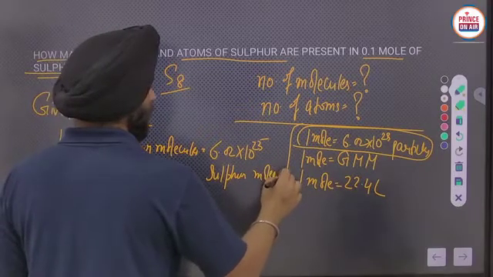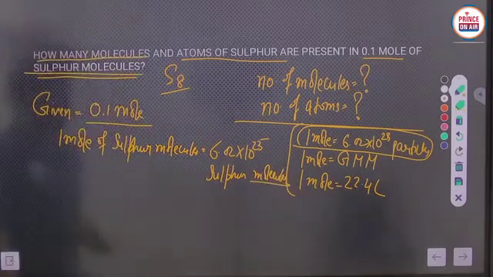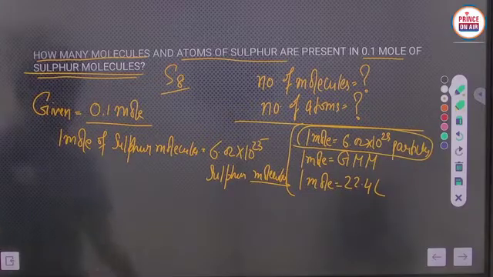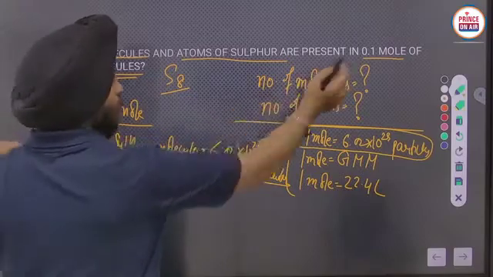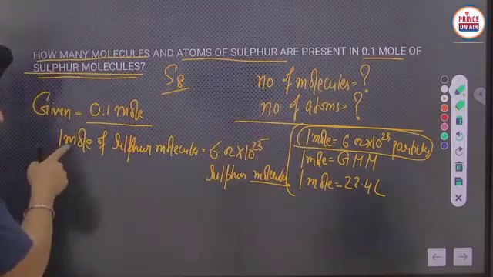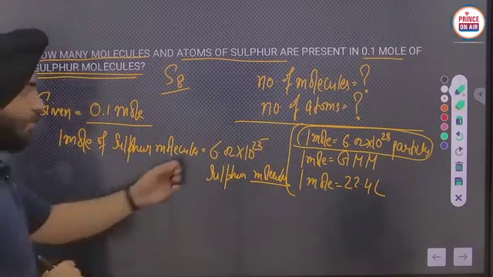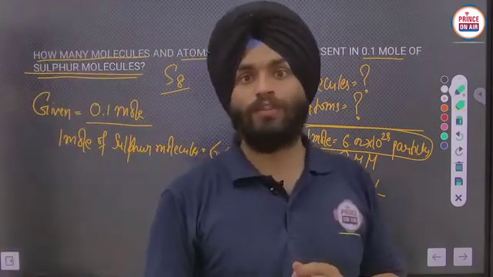Is it clear now? So how many molecules are there in 0.1 moles? In 1 mole, this is the number of molecules.